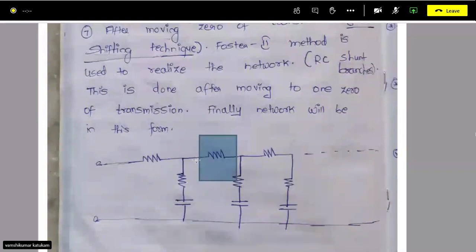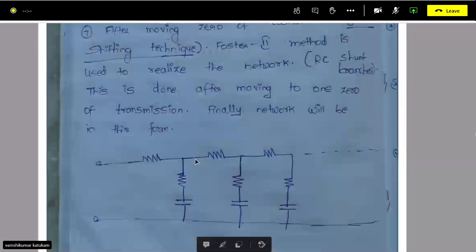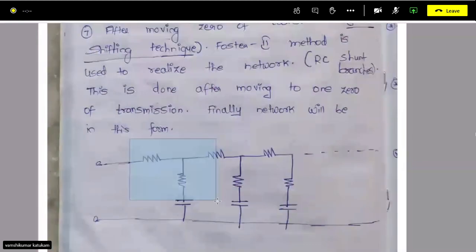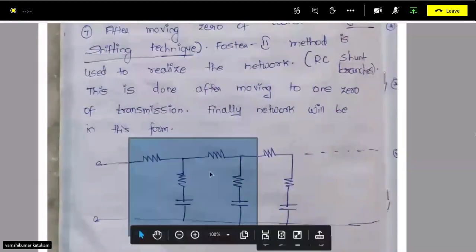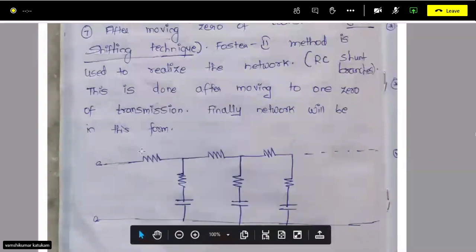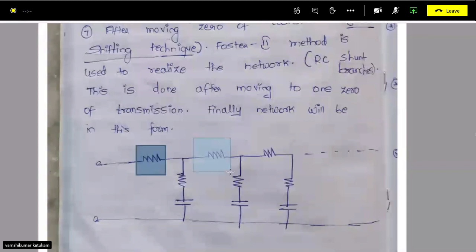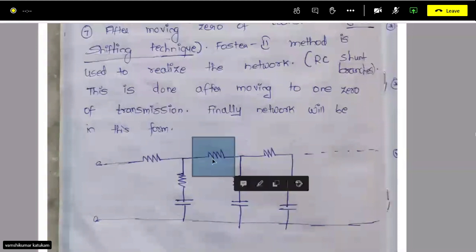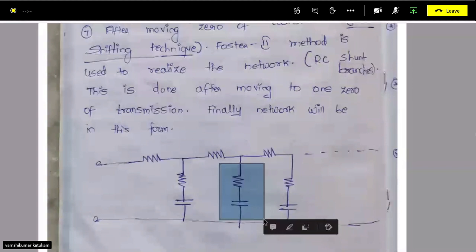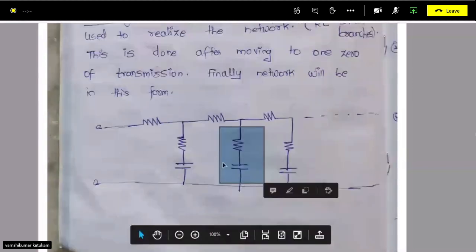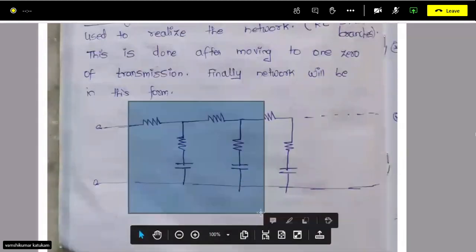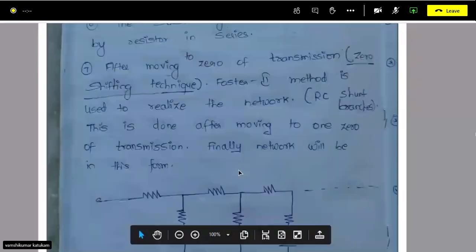Suppose you have two zeros in your transfer function, your network will end like this. The first zero is realized by subtracting this constant resistor. The second zero is obtained in the numerator of Z11 by subtracting this constant, which is realized like this. After that, you again use the Foster 2 method to get the RC, right? So if you have two zeros, your network will end like this.